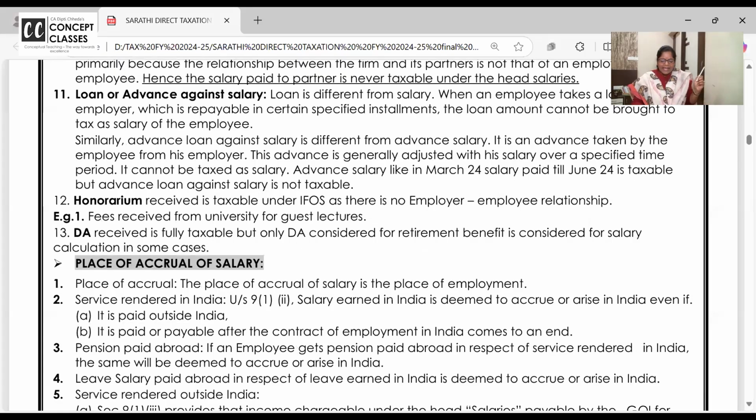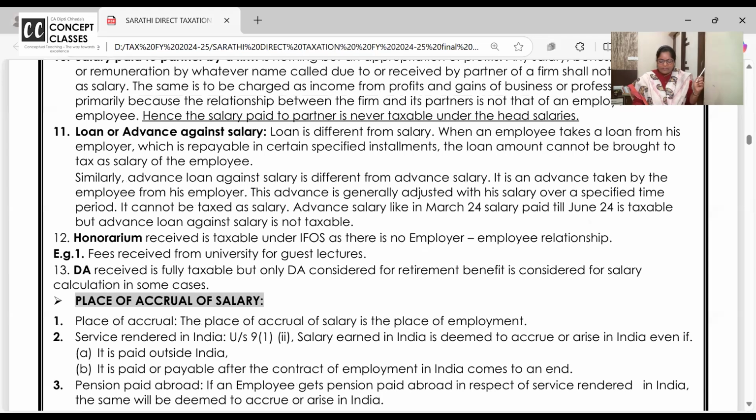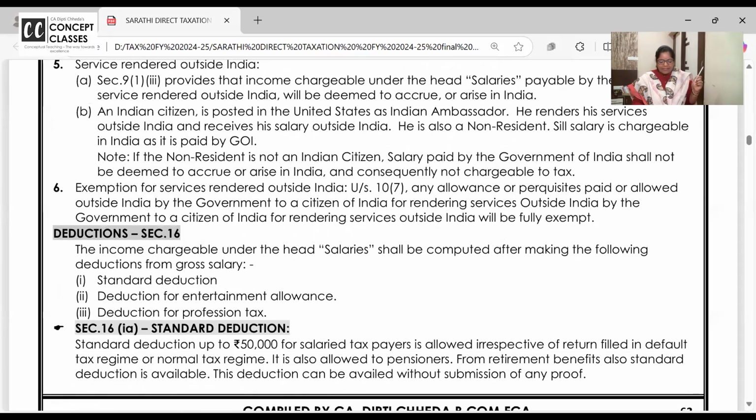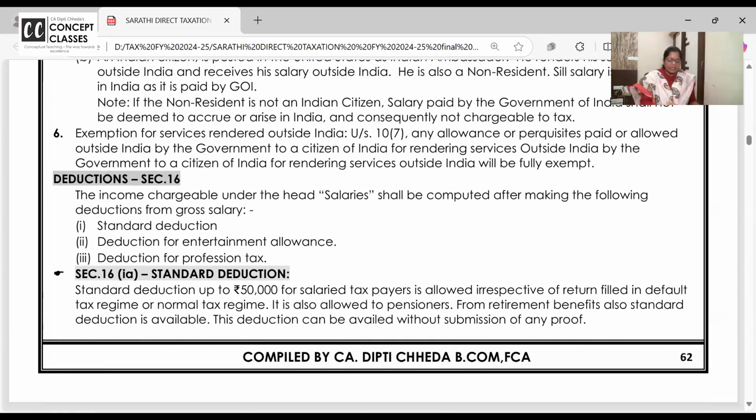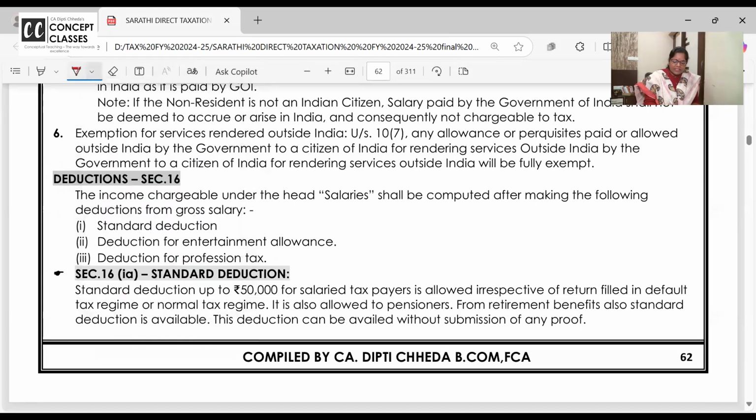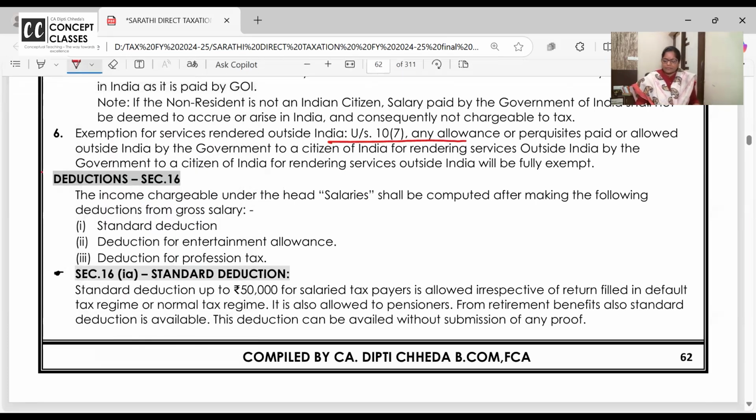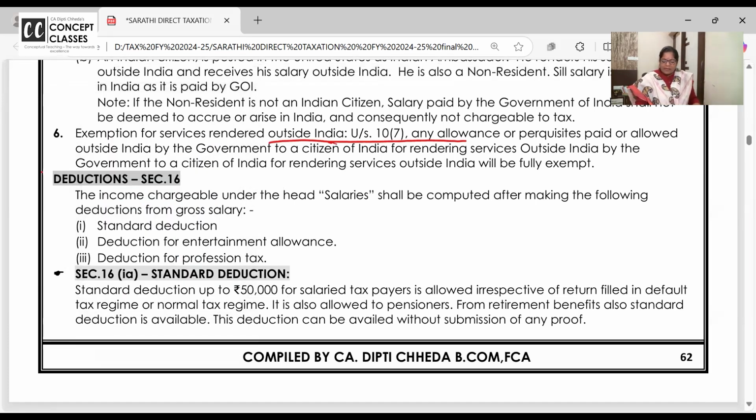I'm not revising anything from the first 2-3 pages. It was all base level discussion kind of knowledge. But something very important, which I said yesterday also: any salary paid by the Government of India outside India is taxable, but allowances and perquisites are exempt.